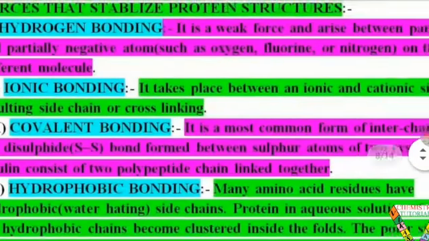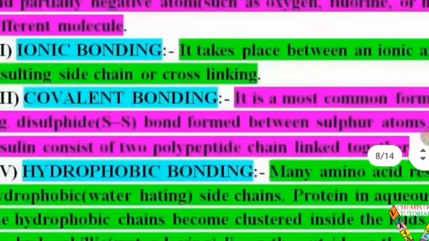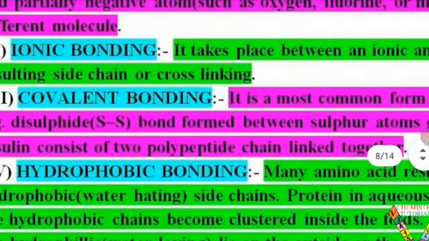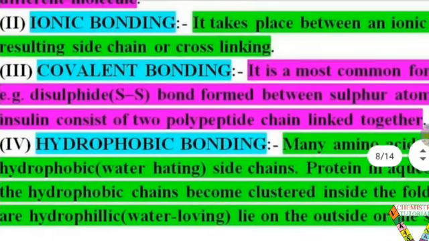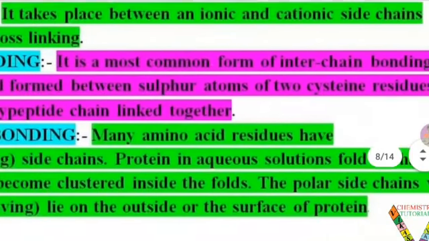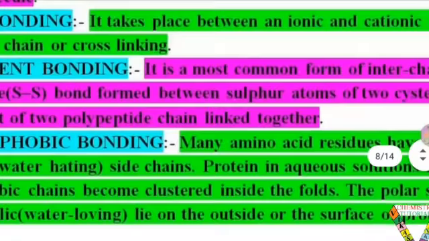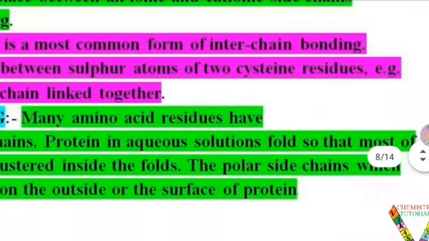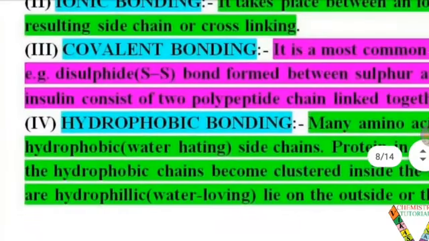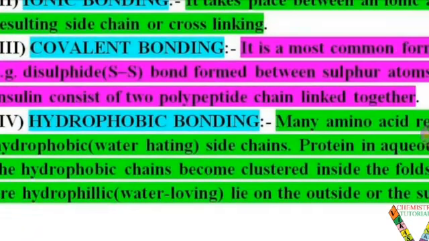Second one, ionic bonding. It takes place between anionic and cationic side chains, resulting in salt bridge or cross linking. So when cross linking forms in the protein, ionic bonding is formed. Third type is known as covalent bonding. It is the most common form of interchain bonding. And disulfide, meaning S-S bond, is formed between sulfur atoms of two cysteine residues. Example, insulin consists of two polypeptide chains linked together by a disulfide bond. So covalent bonding is mostly shown in the protein chain.